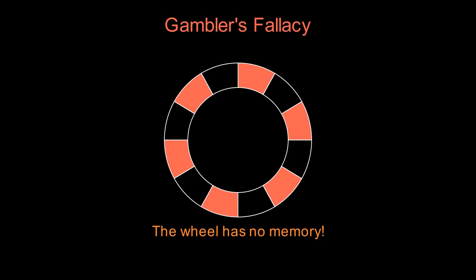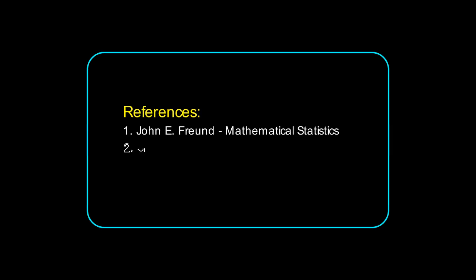Beware of the gambler's fallacy. This is the mistaken belief that if something happens more frequently than normal during a given period, it will happen less frequently in the future, or vice versa. In a game of roulette, if the ball lands on black 5 times in a row, many people bet heavily on red thinking it is due, but the wheel doesn't remember. Each spin is perfectly independent. Ignoring this leads to millions of losses in casinos every year.